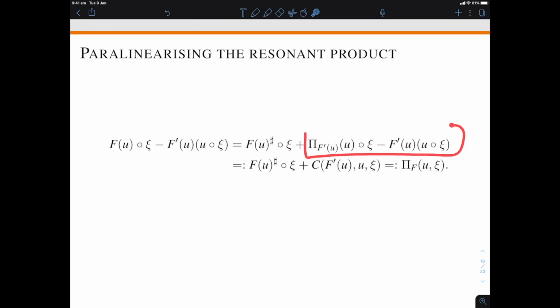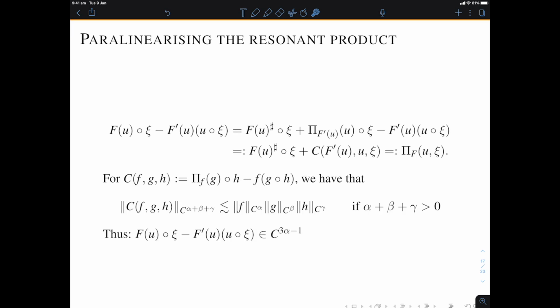And this difference here is a familiar term in paradifferential calculus. It's what we call the corrector, which is a trilinear form that we apply here to the terms f prime of u, u, and psi. And the sum of these two terms, the corrector and the sharp term, resonant product psi, we will denote by pi subscript f of u, psi. Now, why is that good? Because we have good estimates on correctors.